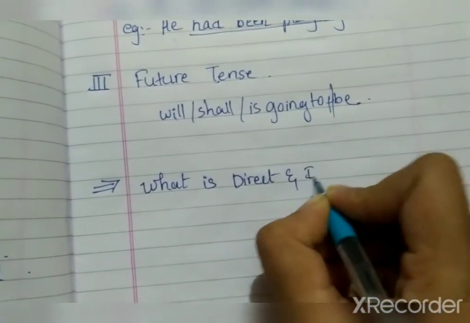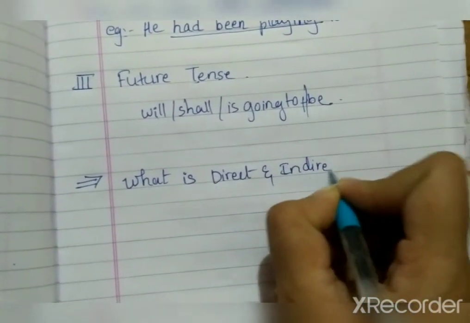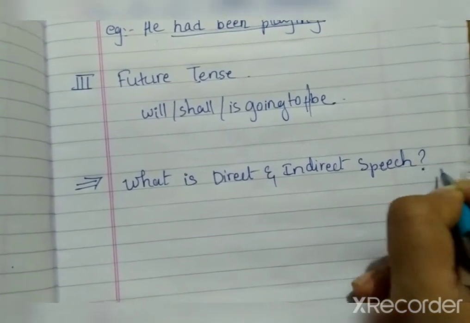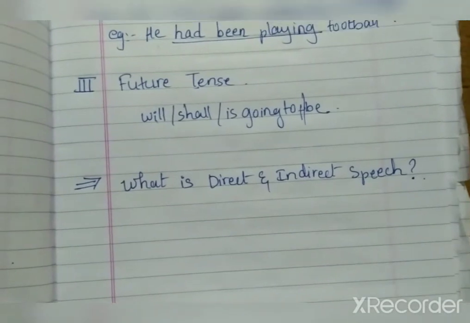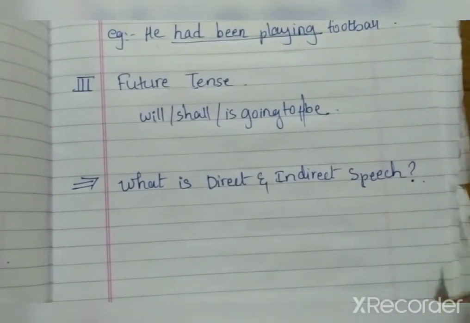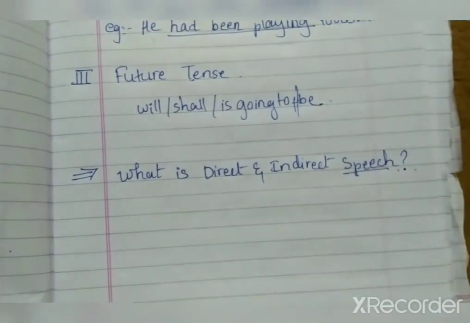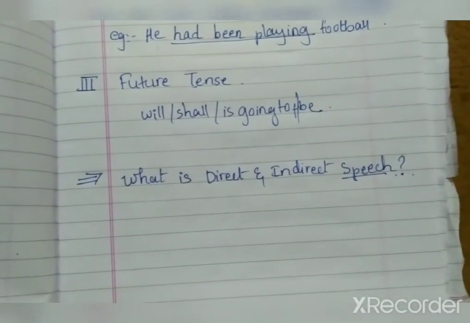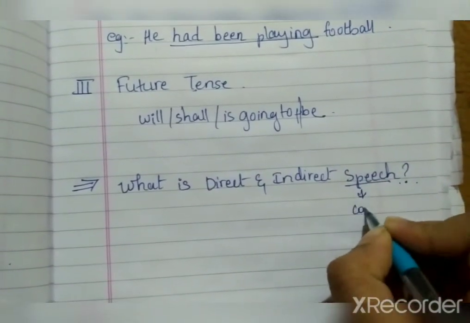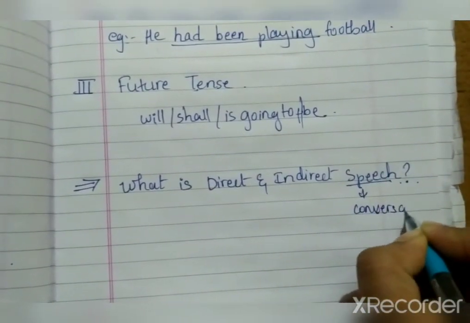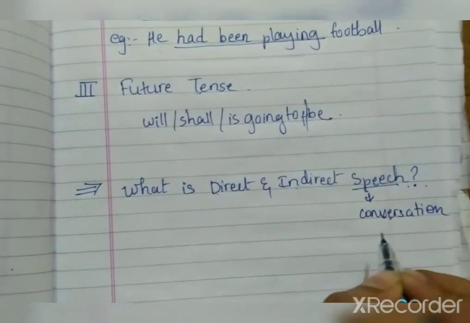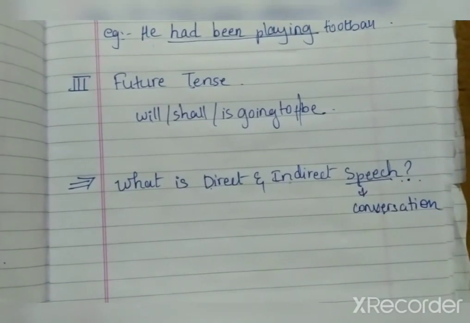Now, before ending, let us just understand your topic, that is, what is direct and indirect speech. So what is direct and indirect speech according to you? What do you mean by direct speech? See, speech over here means conversation. In simple words we can call it conversation. Direct conversation, indirect conversation, what do you mean by that?